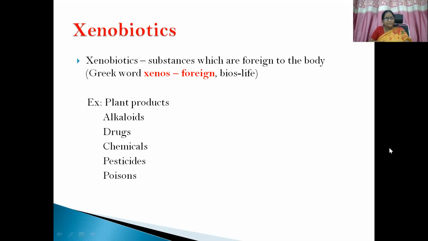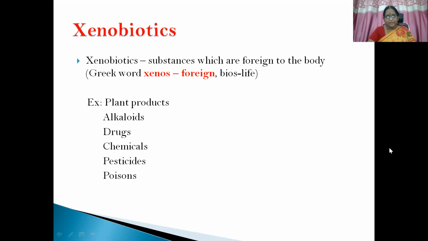So for this biotransformation topic, the majority of the topic is covered nicely in the Sharma book. Okay, you can go through that book. And apart from that, the matter or information that I have collected from the various sources that I have kept in my topic, you can go through that also.